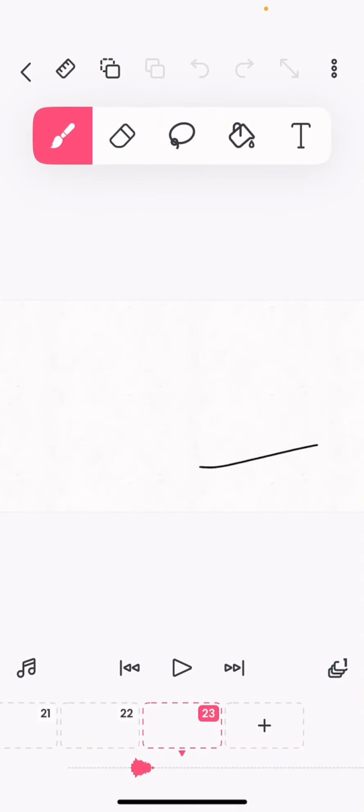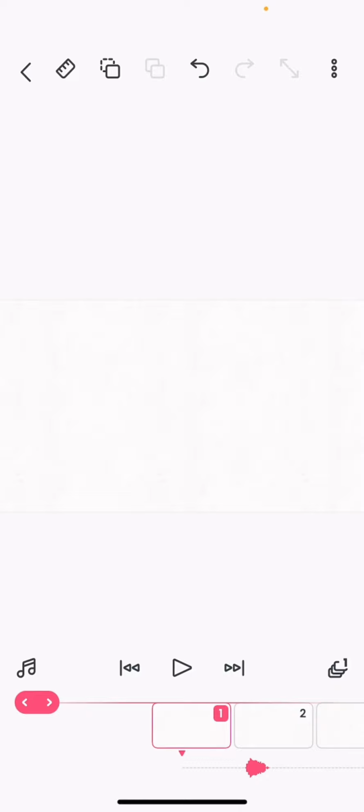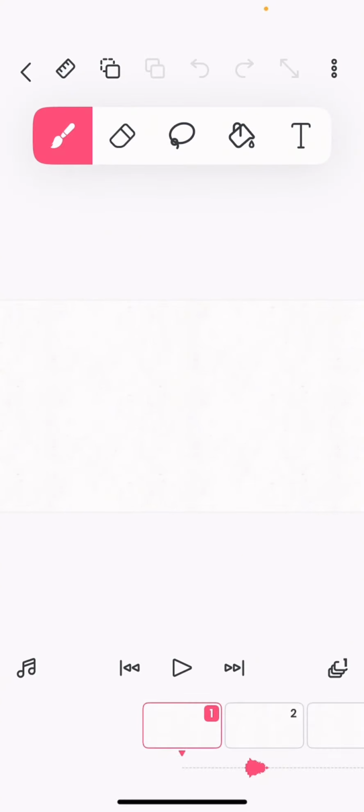Then you can click this, but be careful because it gets laggy if you add too many sound effects. As you can see, it works.